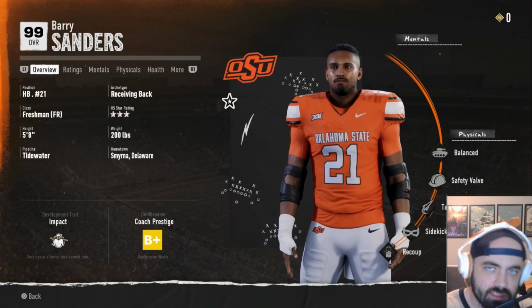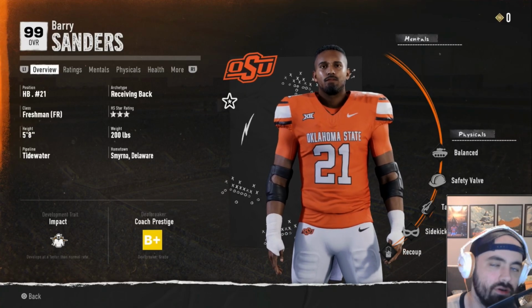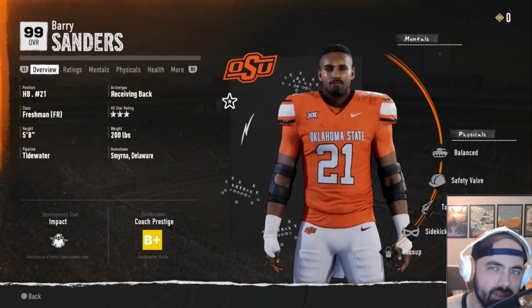For my money, there isn't a better college running back than Barry Sanders. Now, I'm a little biased because I did go to Oklahoma State for college. I'm a man! I'm 40! However, today we're going to do something a little wild.